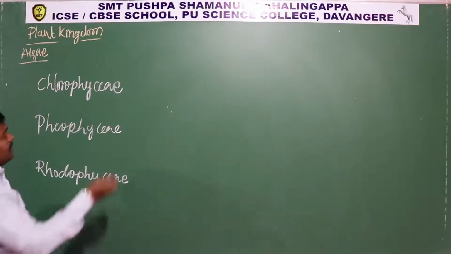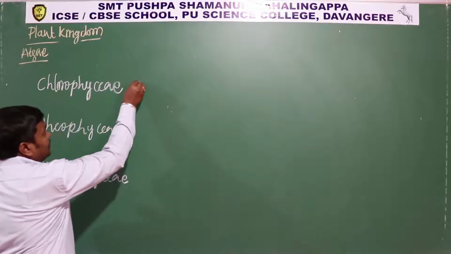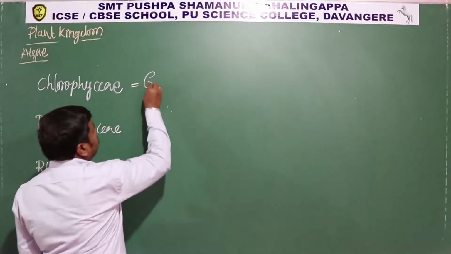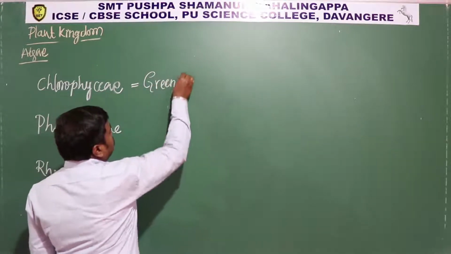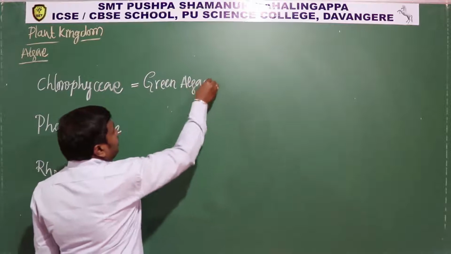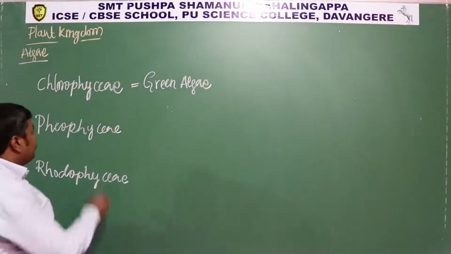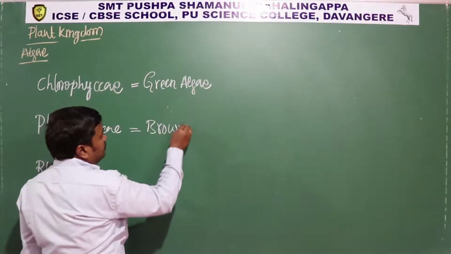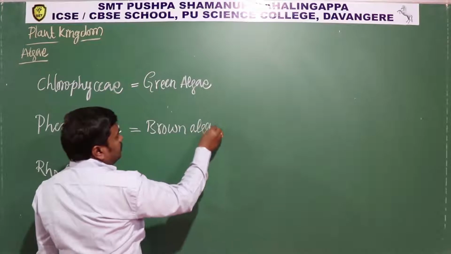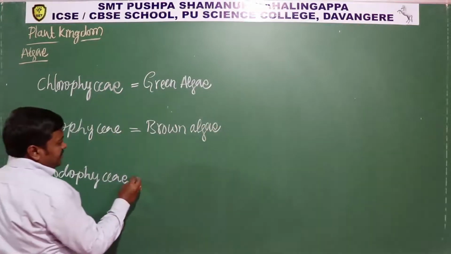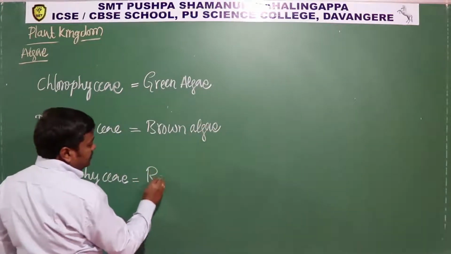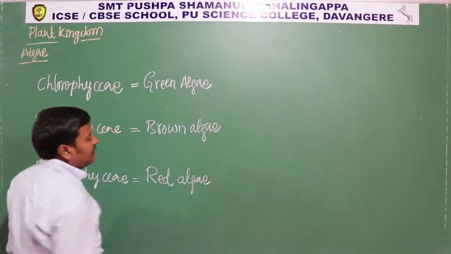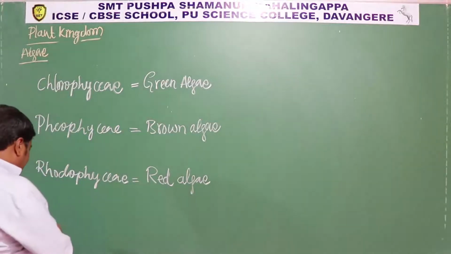Chlorophyceae is commonly called green algae. Phaeophyceae is commonly called brown algae. Rhodophyceae is commonly called red algae.